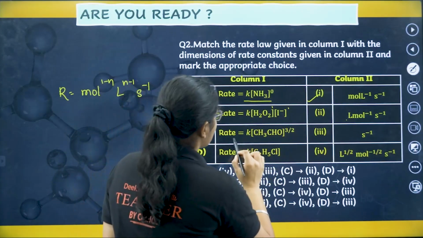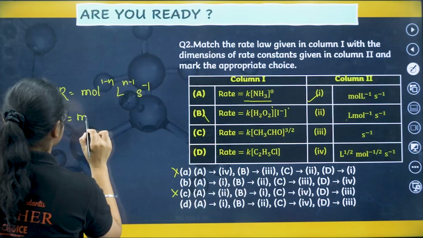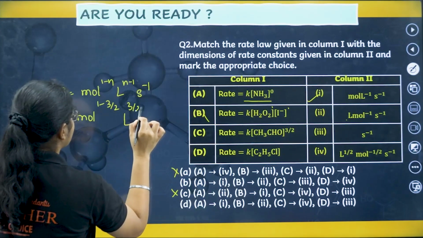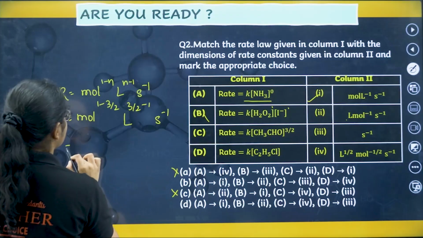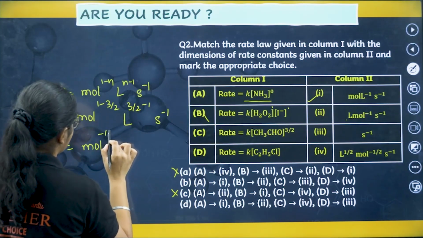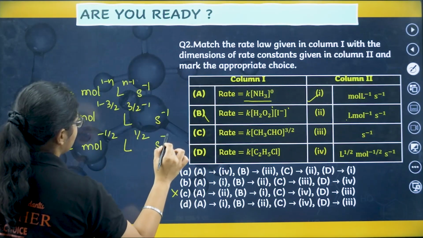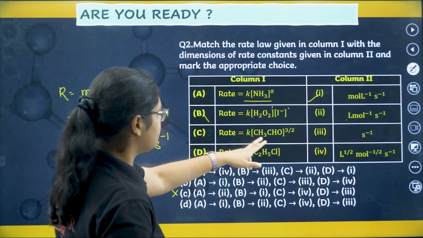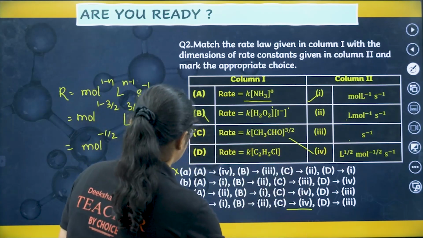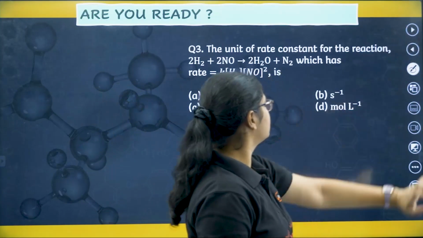Let's see 3 by 2 here. If I substitute 3 by 2, what will I get? Mole to the 1 minus 3 by 2, liter to the 3 by 2 minus 1, second inverse. So it will become mole to the minus 1 by 2, liter to the 1 by 2, second inverse. Is it matching correctly? No, C has to be 4. So my answer is option number D here. Let's move to the next question.